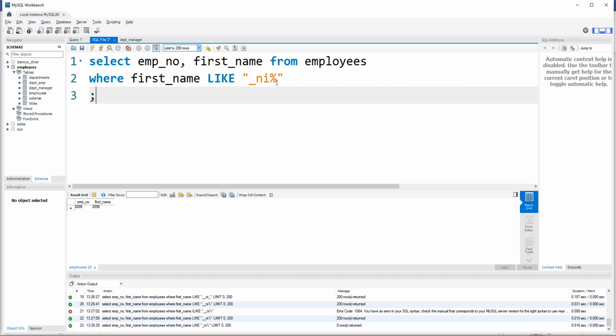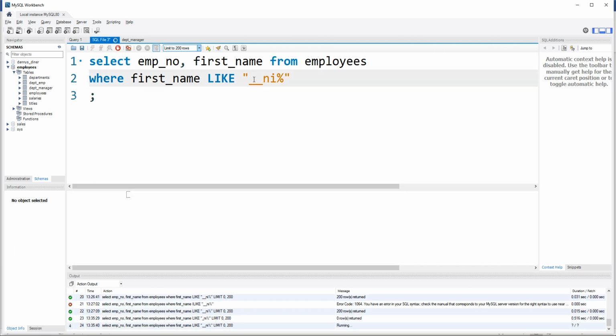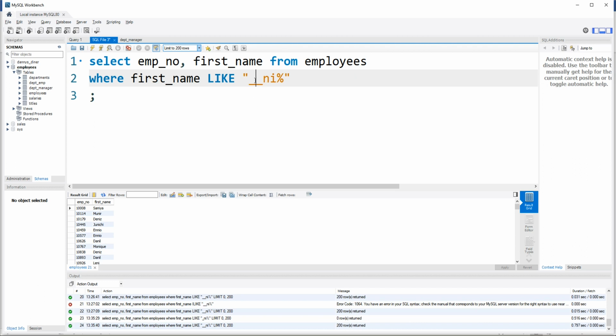Press enter. There is no such first name in our table, so it returns none. Suppose I add two characters at first, so I get these columns whose first name is suppose SA here, and then NI, and after that there can be a sequence of characters.